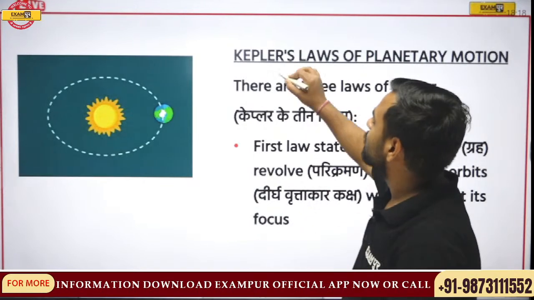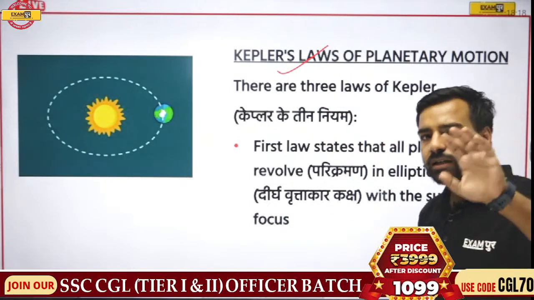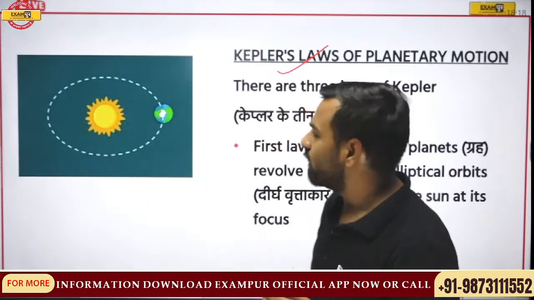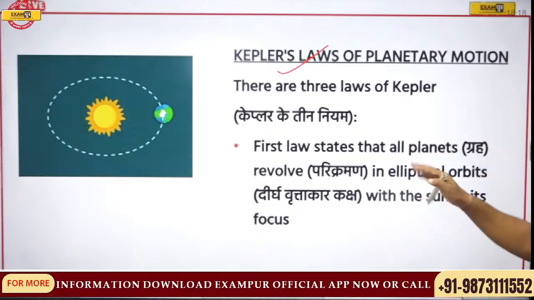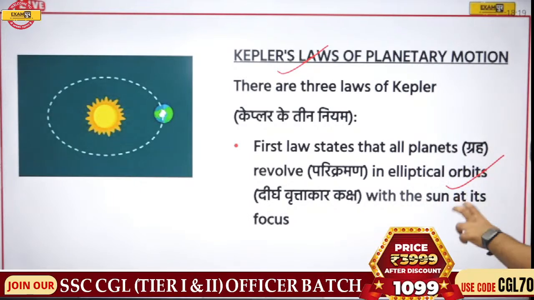Now we'll discuss Kepler's laws, and there are 3 Kepler laws. Kepler has given laws regarding these planetary motions. So what is the first law that he has given? The first law states that all the planets revolve in elliptical orbits with the sun at its focus.